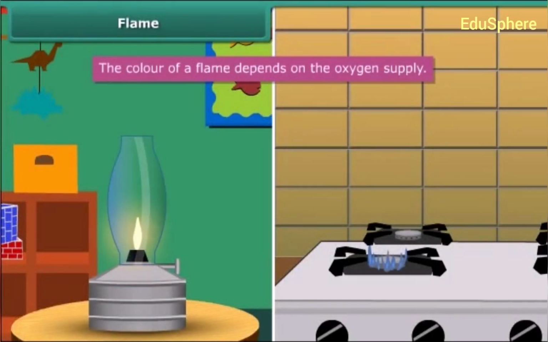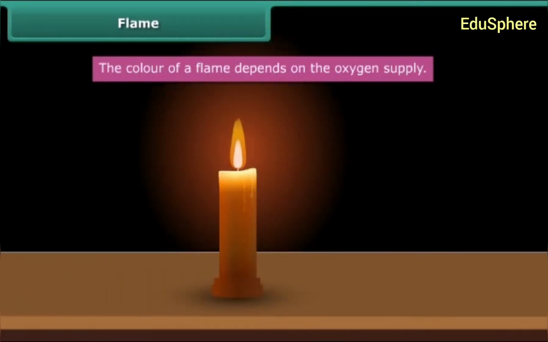When we look at the flame of a kerosene lamp, it is yellow in color, but the flame of a kitchen stove is blue. It is interesting to know that the color of a flame depends on the oxygen supply. If the oxygen supply is less, the flame will appear yellow due to incomplete combustion of fuel. And if it is more, the flame will appear blue due to complete combustion of fuel. Do you know how these flames are obtained? When we burn the candle with a matchstick, the heat of the matchstick melts and vaporizes wax, which rises through the wick and forms a flame.